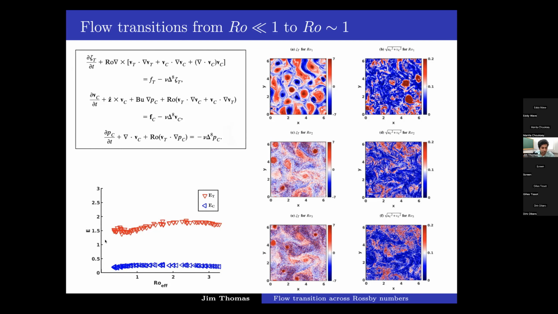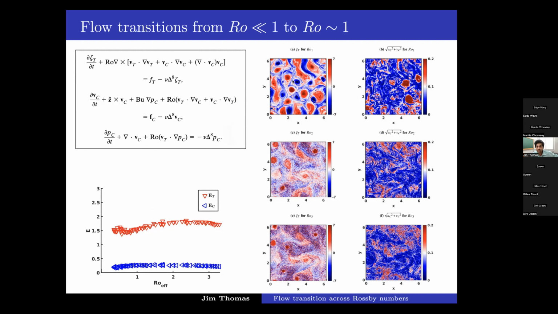What's plotted here is the energy level of the barotropic flow in red, and the baroclinic energy level in blue. Baroclinic energy levels are about 10% of the barotropic energy level across all Rossby numbers. So we force the system and end up getting a series of these experimental flows, and we are studying how the characteristic features of these flows look across Rossby numbers.